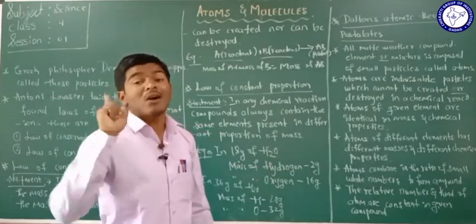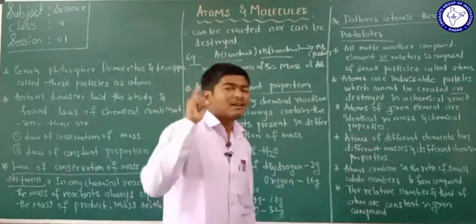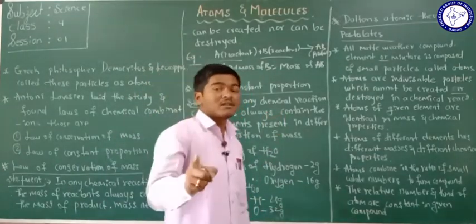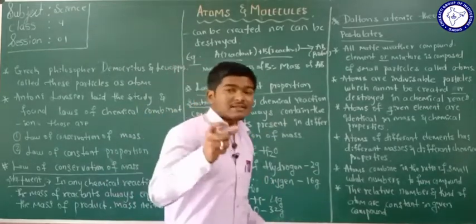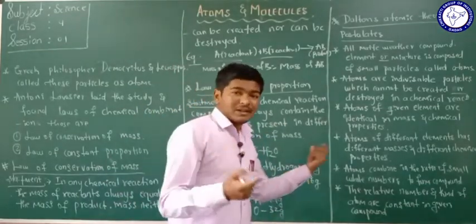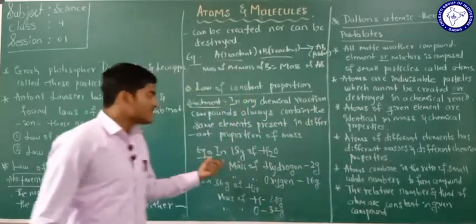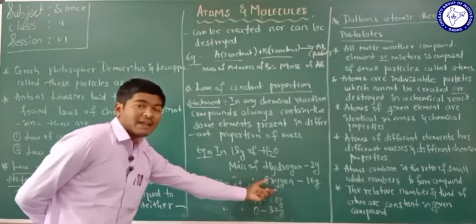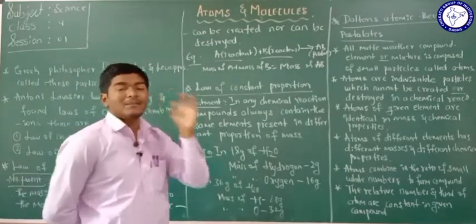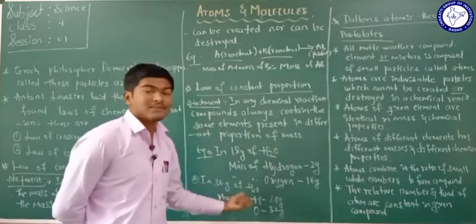No, not equally, because as we know, one molecule of water contains 2 hydrogen atoms and 1 oxygen atom. Based on the number of atoms present in a water molecule, the masses also depend on that. Is it clear? So the different elements in a compound have different masses.